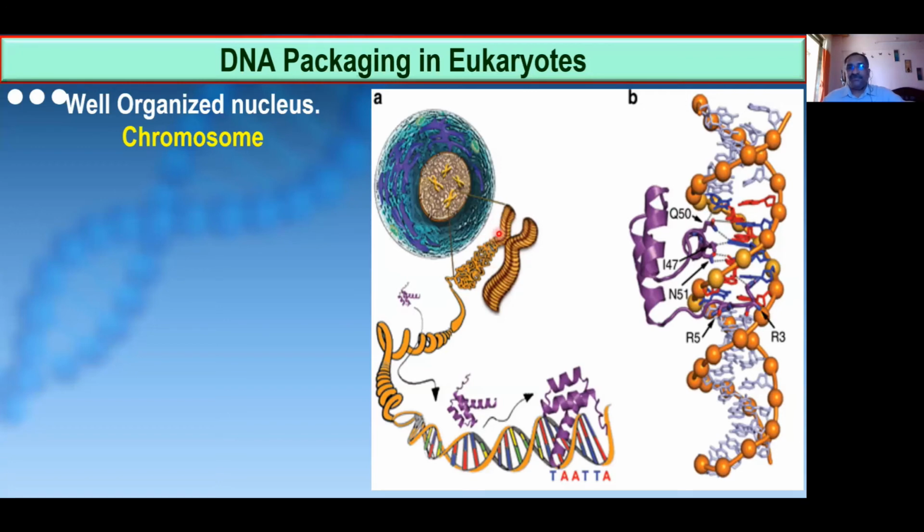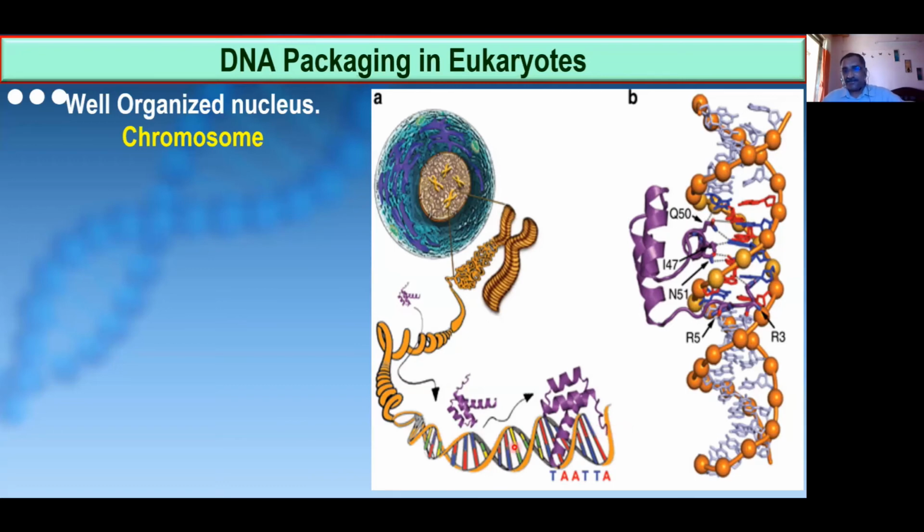Now you see, if you uncoil this chromosome, you see a structure like this. Just look at this picture. See, this is the basic DNA.